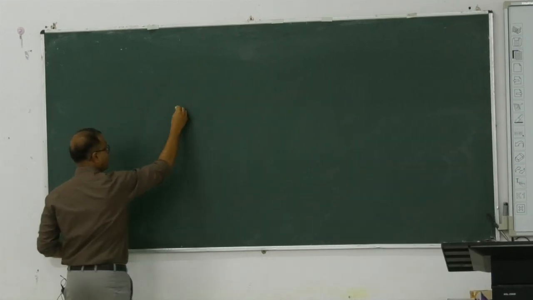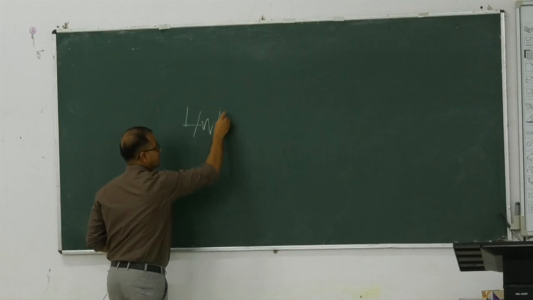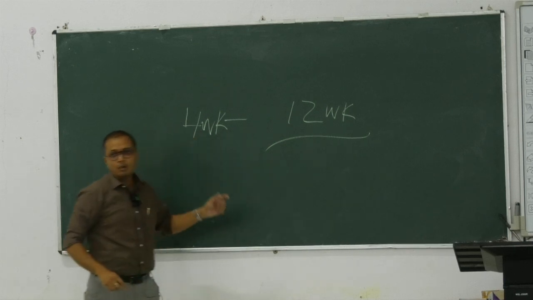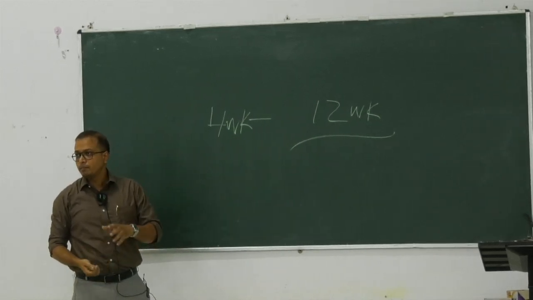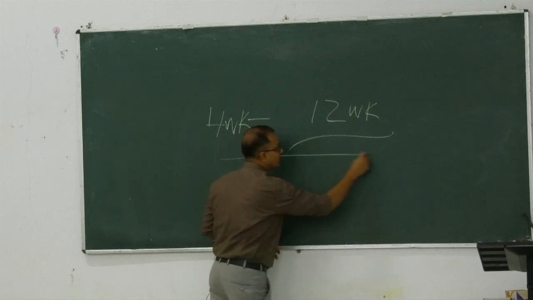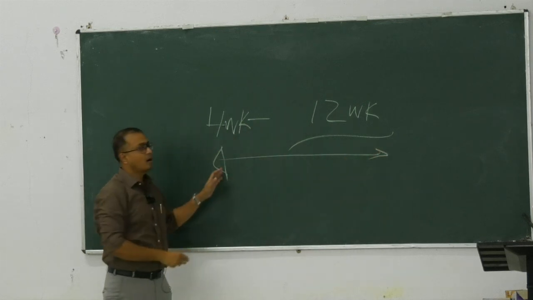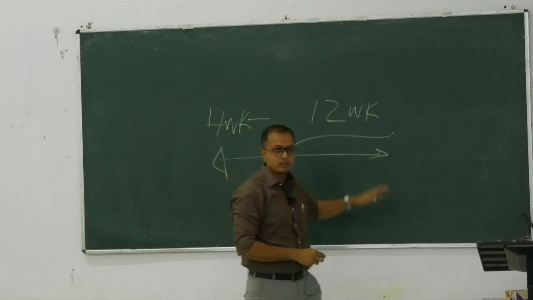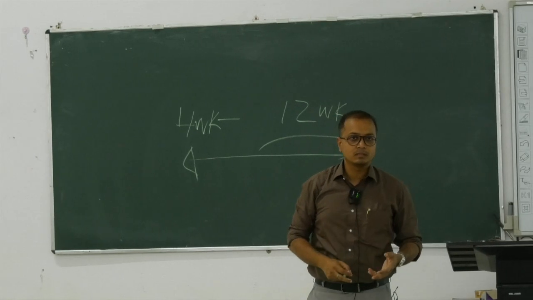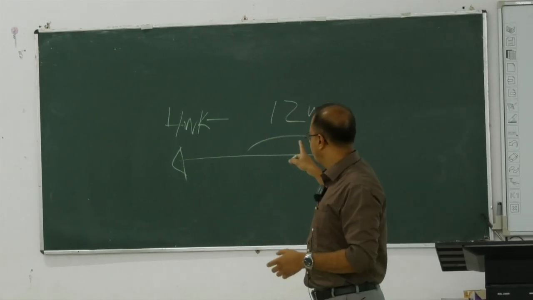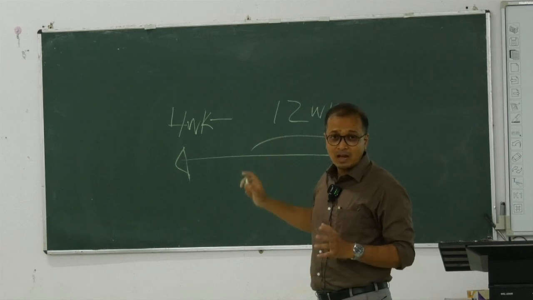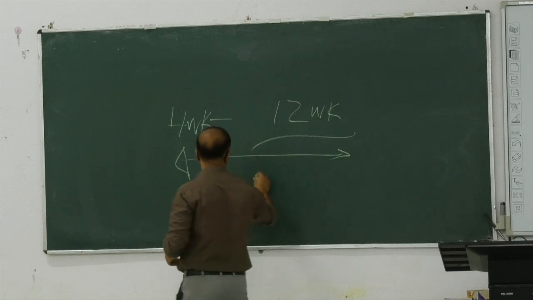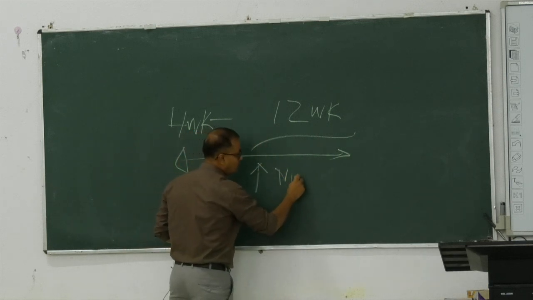Now, by the age of 12 weeks, all the organs we have seen developing are completed. The developmental part is between 4 weeks and 12 weeks. So, we call this the first trimester of the pregnancy. Within this phase, between 4 weeks and 12 weeks, we have an immense increase in the nutrition supply required. We need more nutrition.